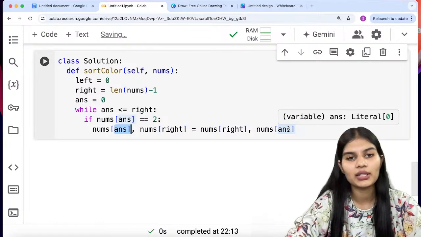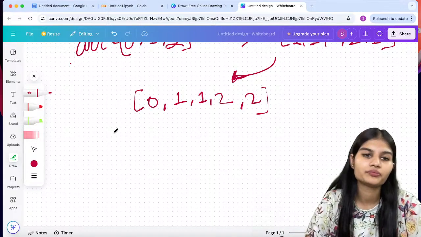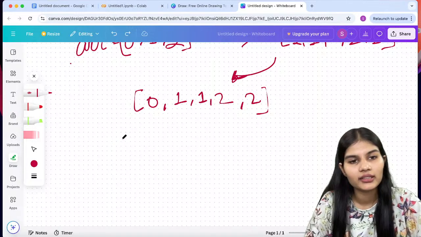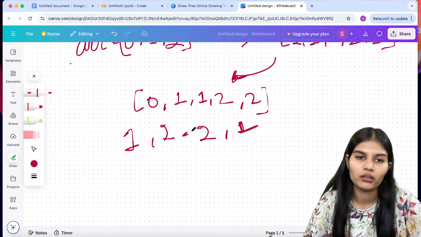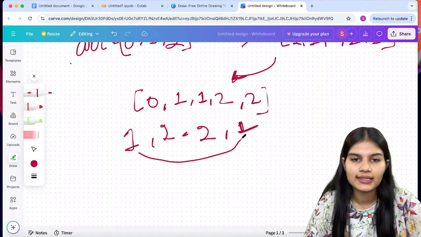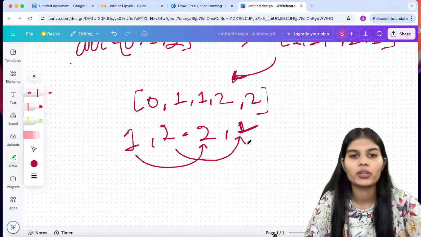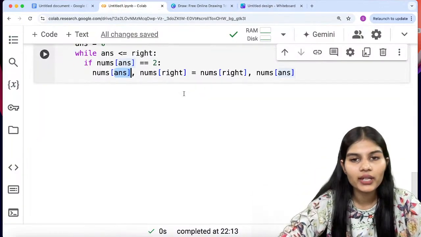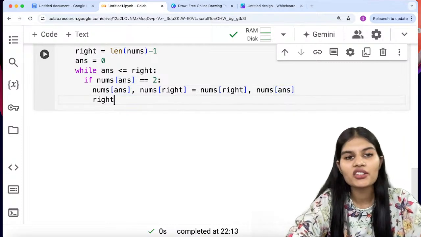That is swapping of the values over here. If you don't know about swapping the values, it's like this: 1, 2 is equal to 2, 1. So at the place of 1 we are having 2, and at the place of 2 we are having 1. Okay, fine. So simply I'm just trying to write this particular part: do the swap of my values and shift that to the right.